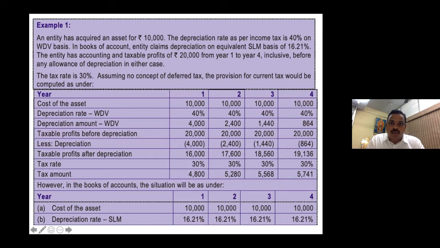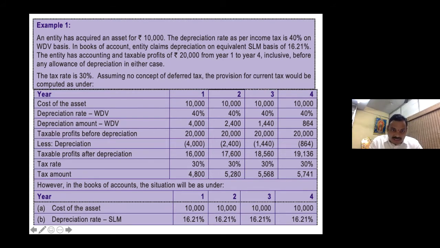So now let us see it. Let us actually come to some understanding first. Only the first year alone we will work out. 10,000, 40%, so 4,000 depreciation. Now the entity has accounting and taxable profits of 20,000 from first year to fourth year. So for simplicity, accounting and taxable profits both are the same. Here, I am doing the computation of tax. This is the computation of tax.